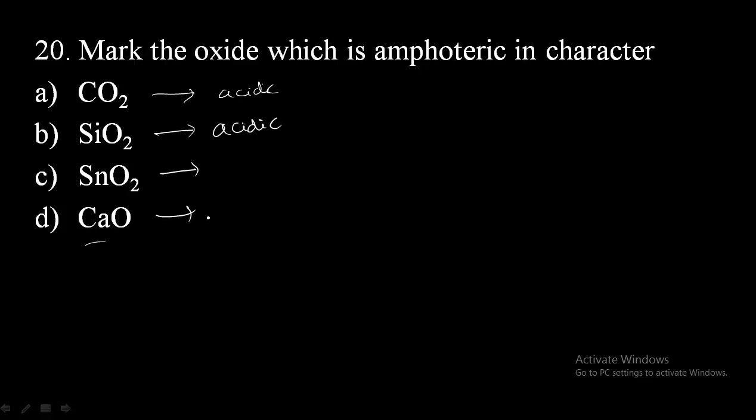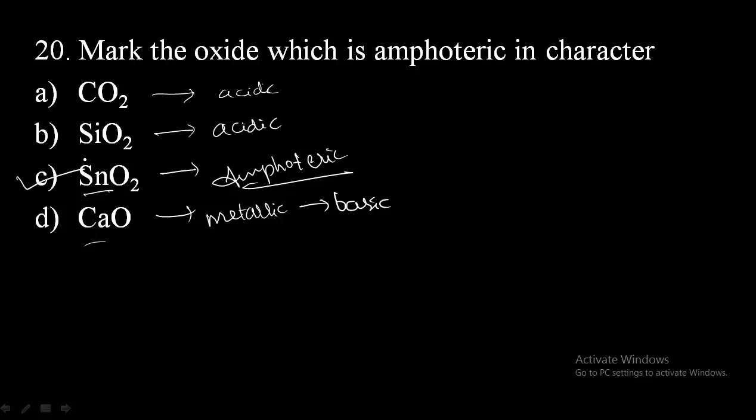Calcium oxide is a metallic oxide, so therefore it is basic in nature. And tin oxide is the one which will act as both acidic and basic. So therefore it is amphoteric in nature. Therefore option C will be the correct one.